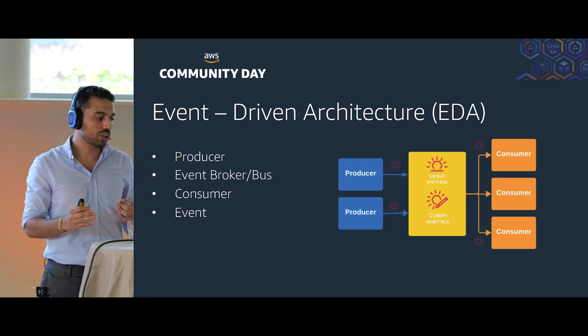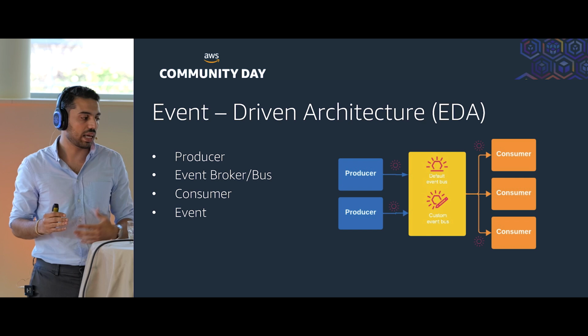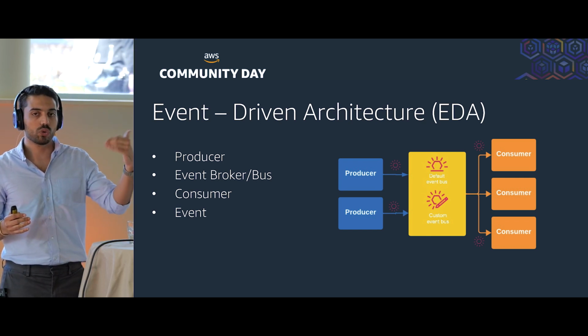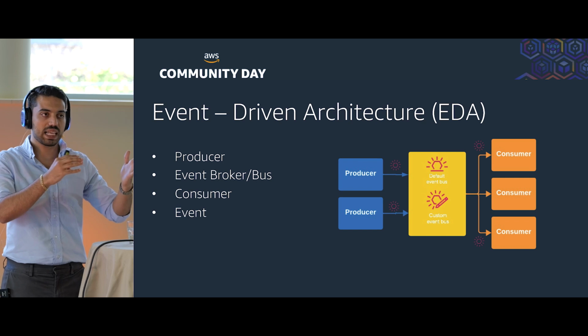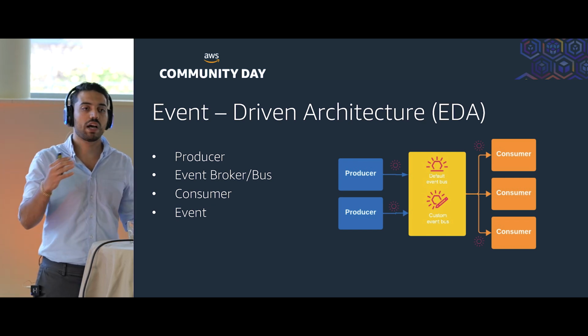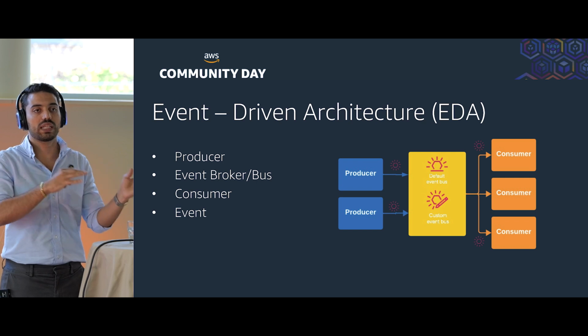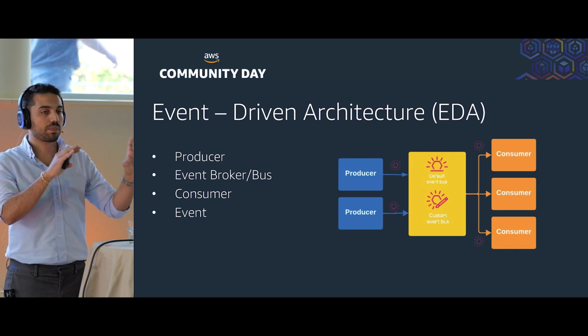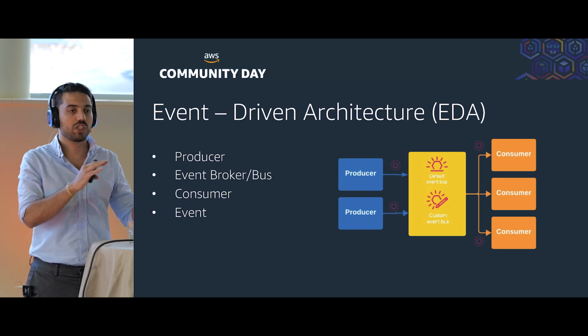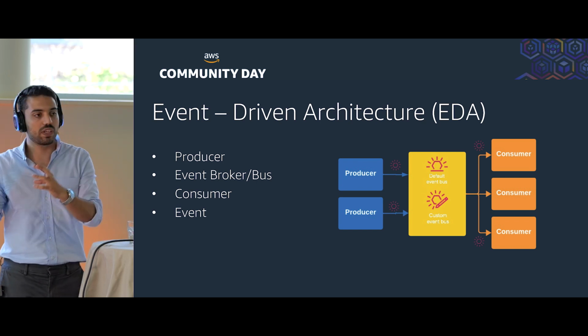And in this architecture, we have four main elements. We have events, as the message that we are passing. We have producers, who are responsible to do a task and send an event, or just send an event. We have consumers, who have already shown interest or have subscribed to a special type of event. And then we have the event broker, or the event bus, which is responsible to control the flow of events throughout this system.